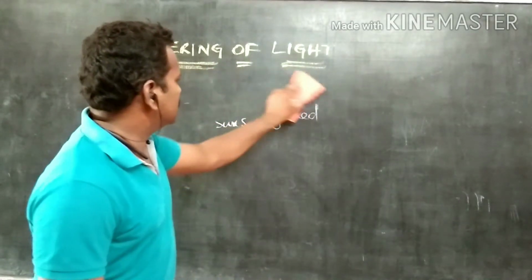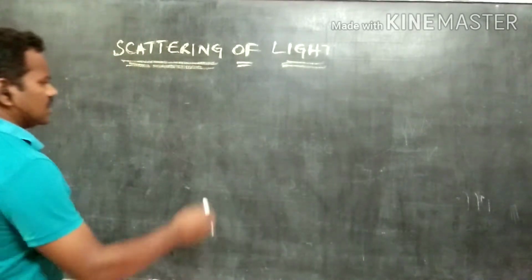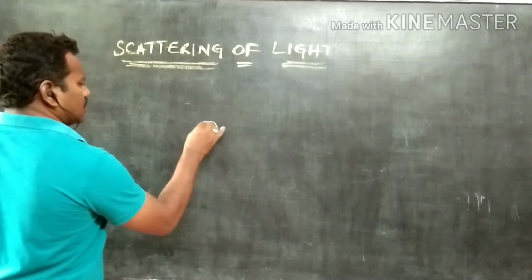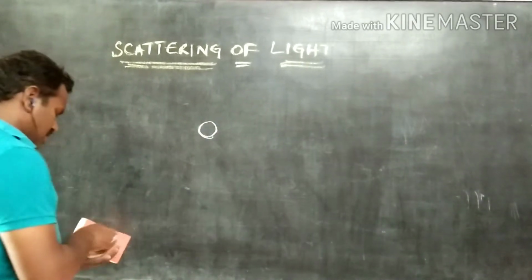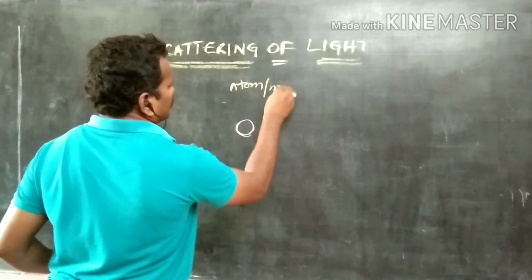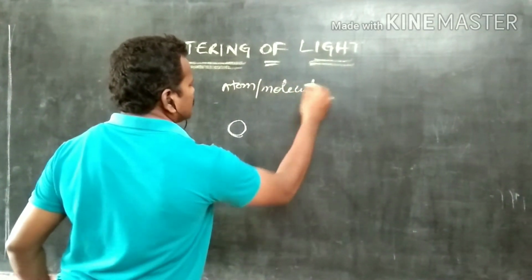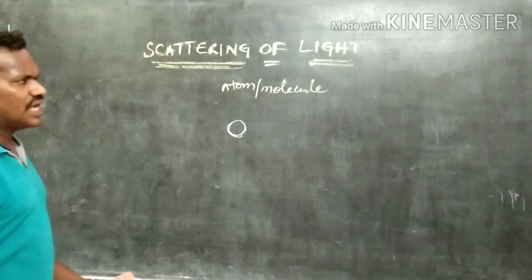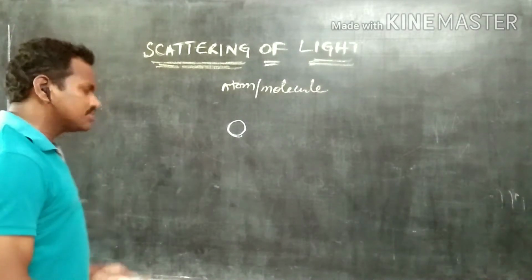See, if this is an atom or otherwise a molecule. Why? Because the atmosphere contains many atoms or molecules.